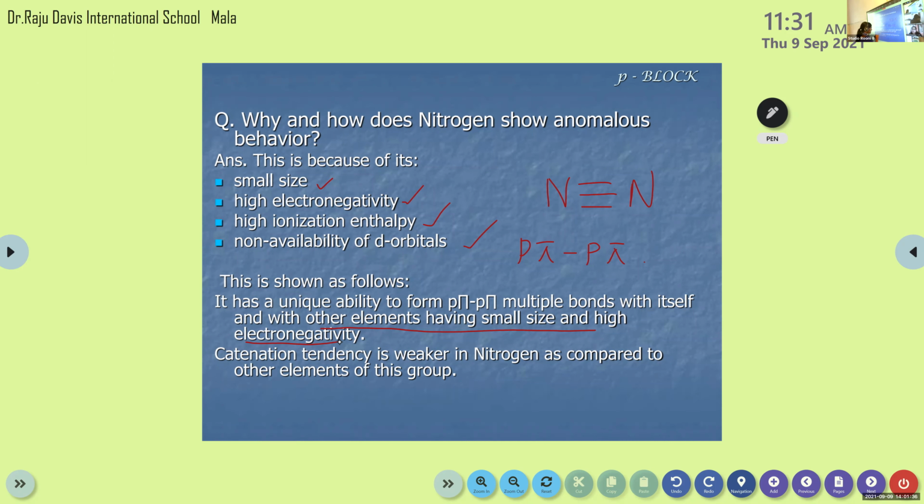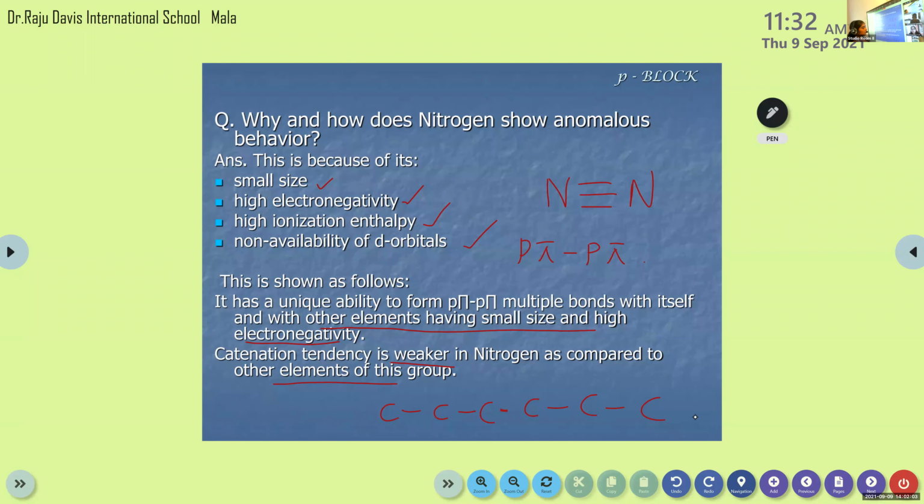And their catenation tendency is weaker in nitrogen as compared to other elements of this group. What is this catenation? You know that in the case of carbon, very long chains will be formed like this, right? This type of long chain formation is known as catenation.